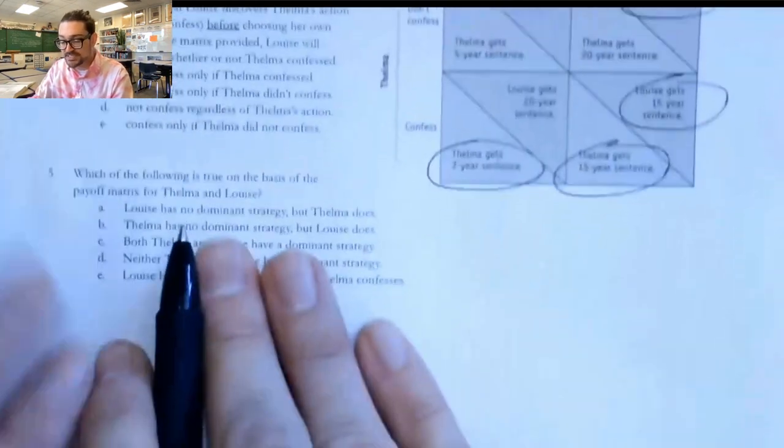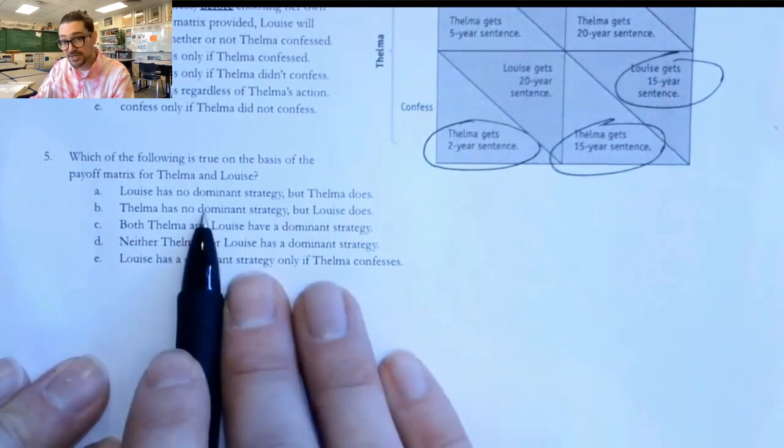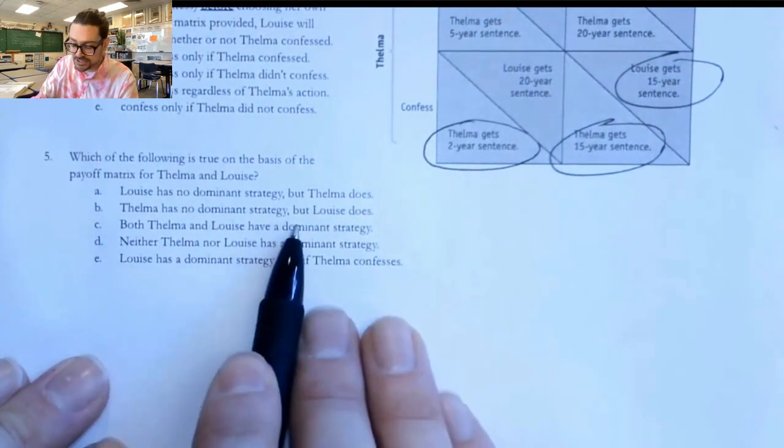Which of the following is true on the basis of the payoff matrix? Louise has no dominant strategy? No. Thelma has no dominant strategy? No. Both of them have dominant strategies to confess.